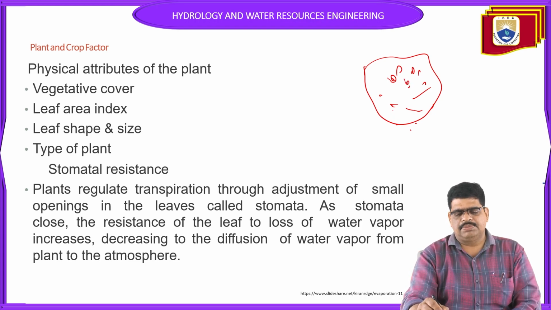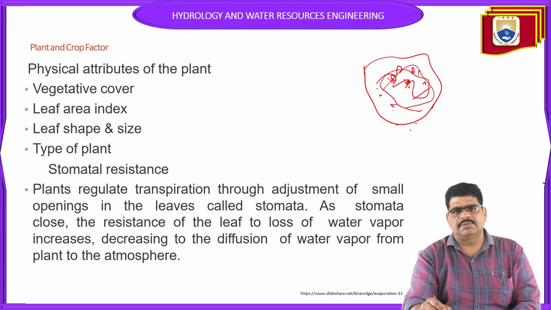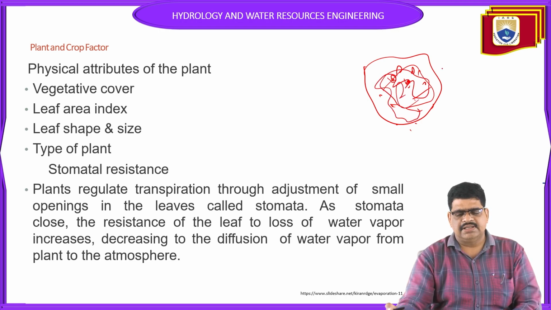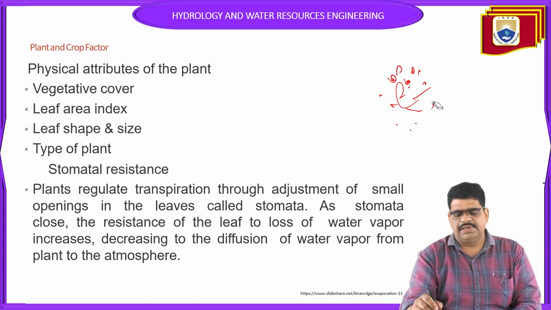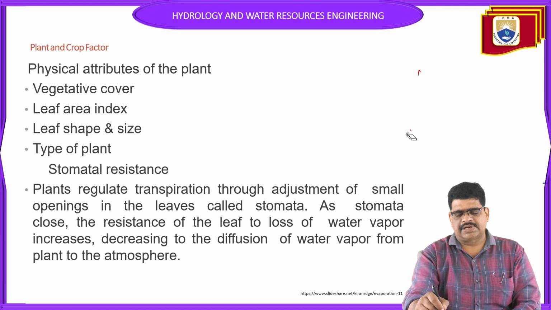It means the hole is closed, so water vapor cannot evaporate easily from the plant. That is the main concept of evapotranspiration.